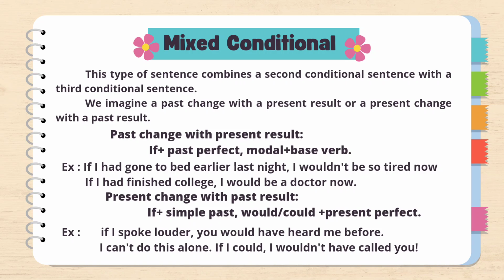Present change with the past result. Structure is if plus simple past, would or could plus present perfect. Example: if I spoke louder, you would have heard me before. I can't do this alone. If I could, I would not have called you.